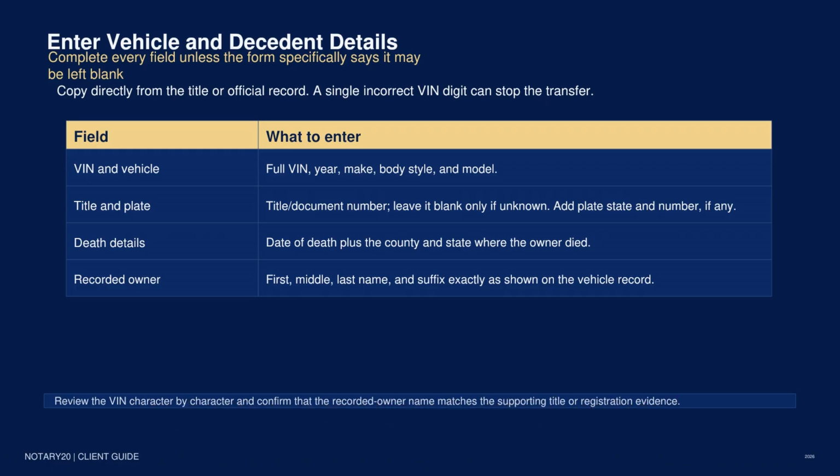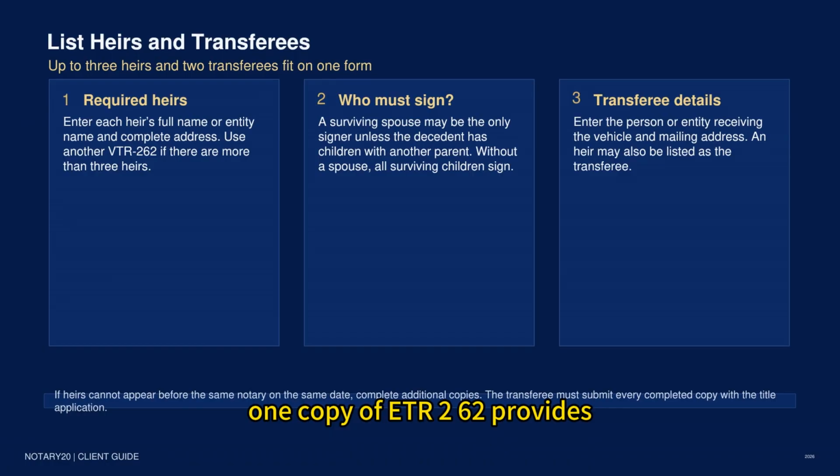Before moving on, compare this section with the official documents one more time. Corrections can create extra work. The form warns that line-through corrections require a statement of fact, while erasures or significant alterations may require a new form. The next section lists the surviving heirs. One copy of VTR-262 provides space for as many as 3 heirs.